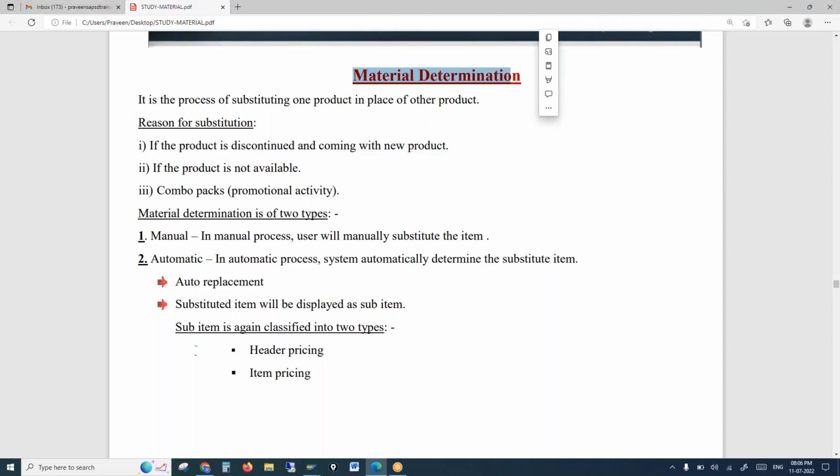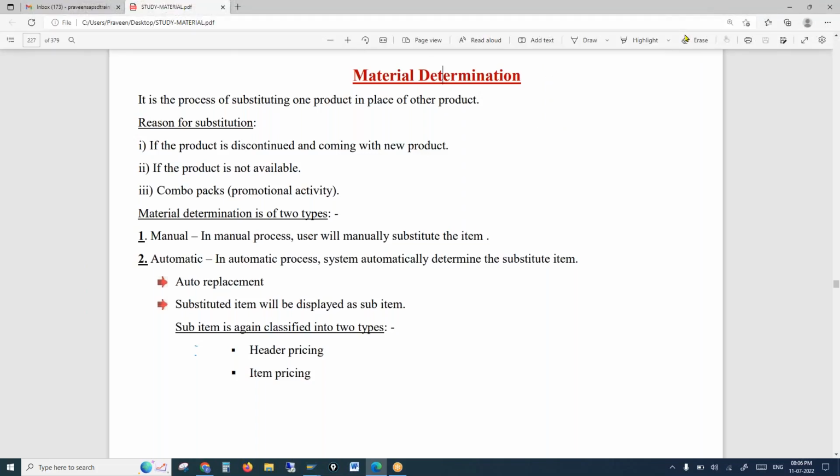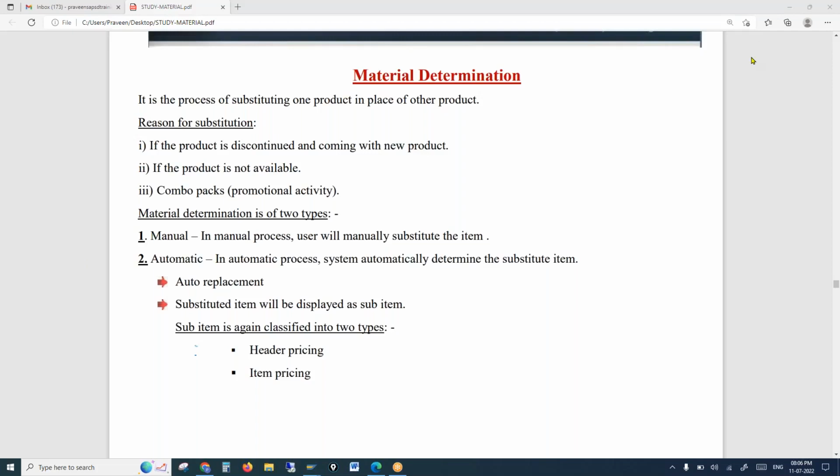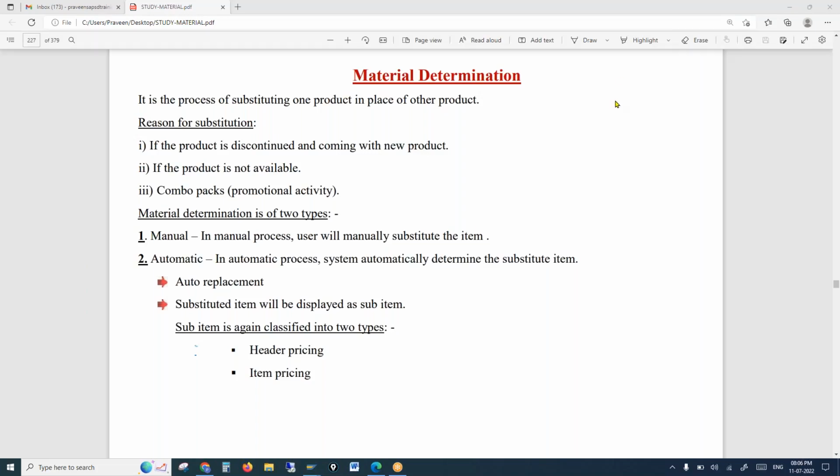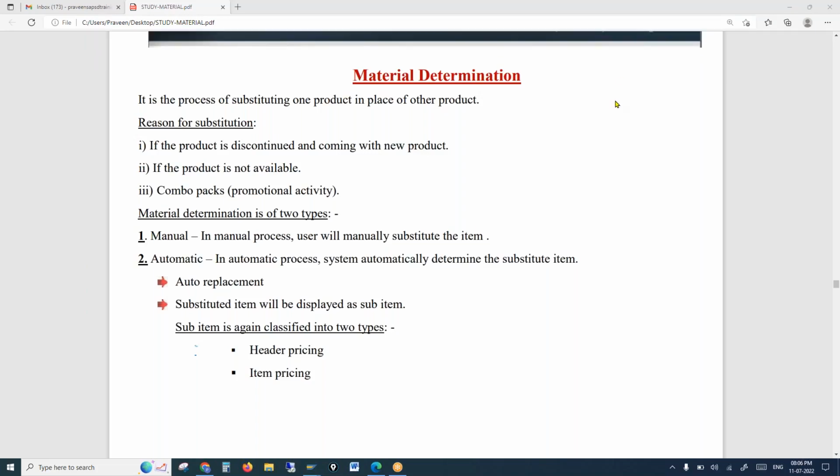So material determination. What is material determination? In what scenarios do we use material determination? We use it in a scenario where a material is obsolete. Let's say a material is not available, and you want to substitute it with another material. Why do you want to substitute? There might be many reasons. The old material is discontinued and you come up with a new material which has more features, so you want to discontinue the old product and continue with the new product.